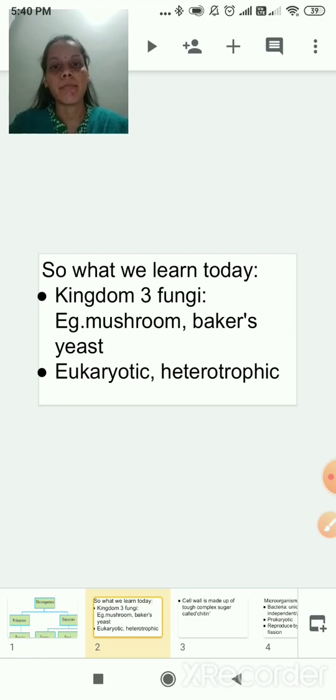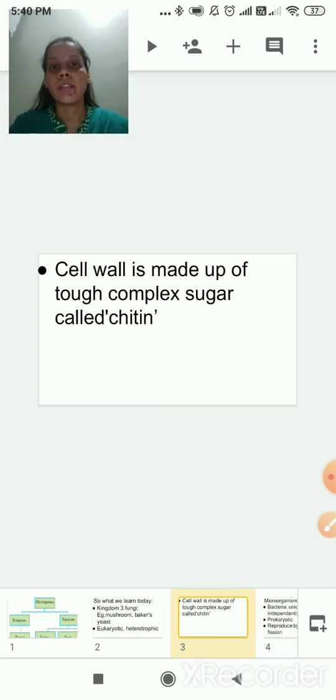These two are the examples, and there are more examples we have seen. They are eukaryotic, as we have seen in the table, and they are heterotrophic. Their cell wall is made up of a tough complex sugar called chitin.